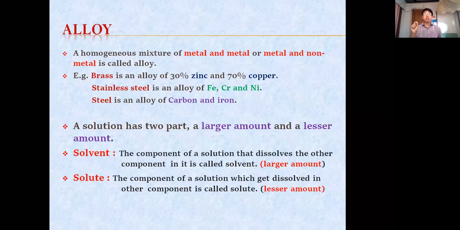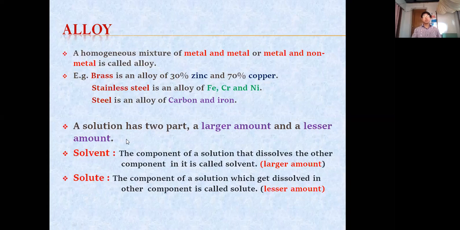Solvent will dissolve the solute, but solute will get dissolved itself in the solvent. So straight away you try to remember the larger amount in the solution is called the solvent, and the smaller amount in the solution is called the solute. So this is about the solvent and solute in a solution.